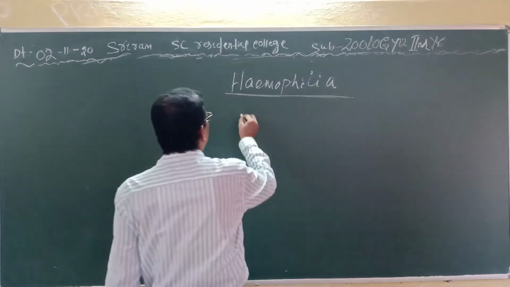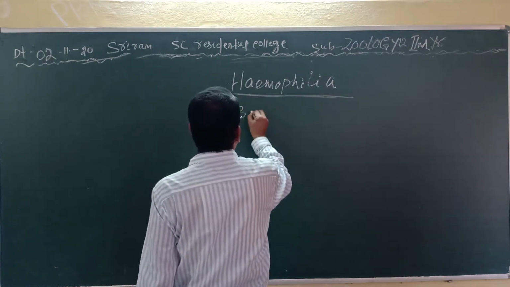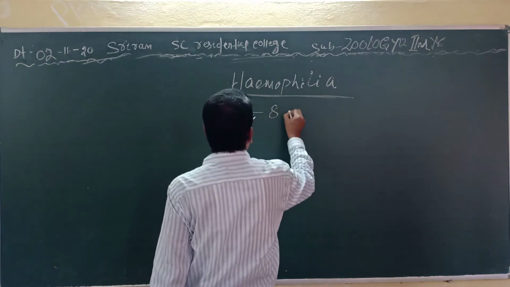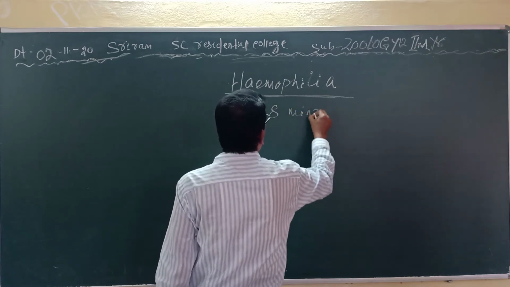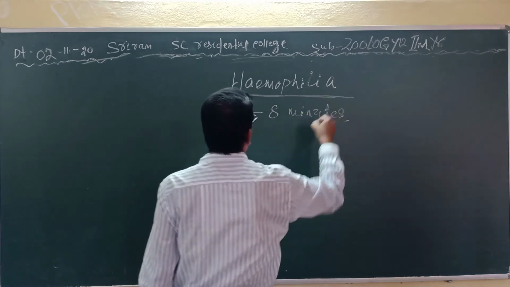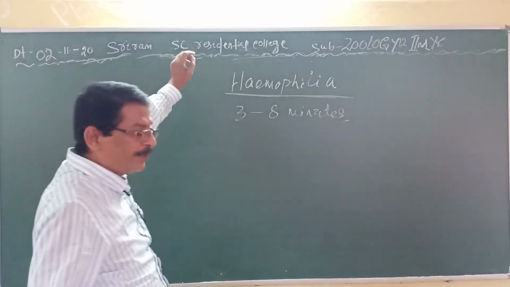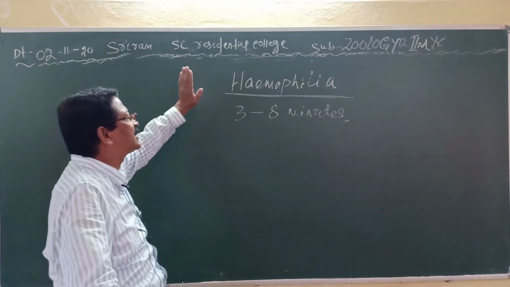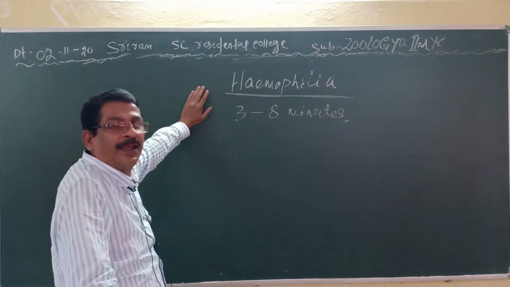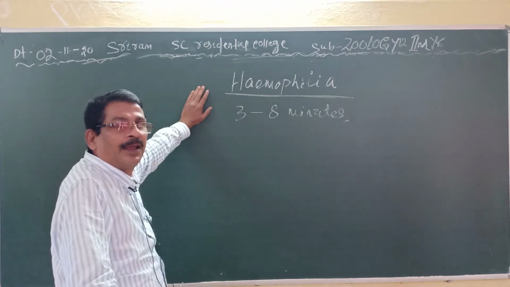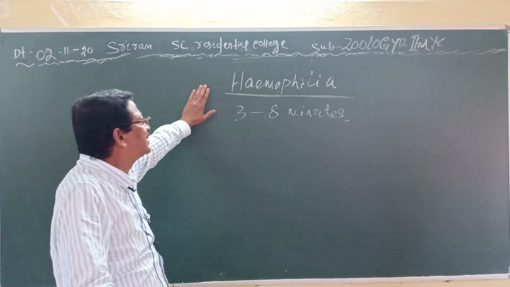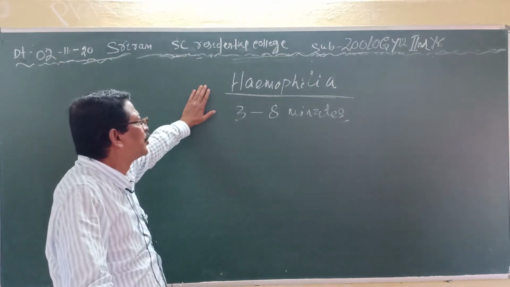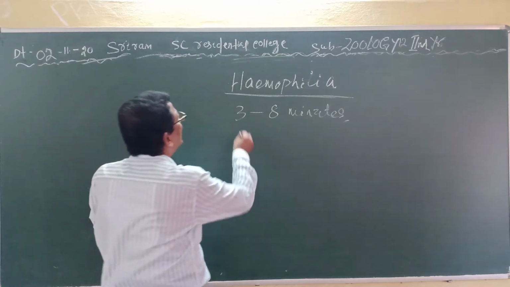Blood is generally clotted within 3 to 8 minutes. Clear? But in the individual who is suffering from hemophilia, the blood is not clotted within the stipulated time.